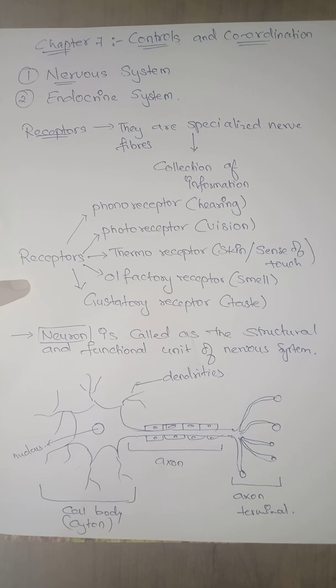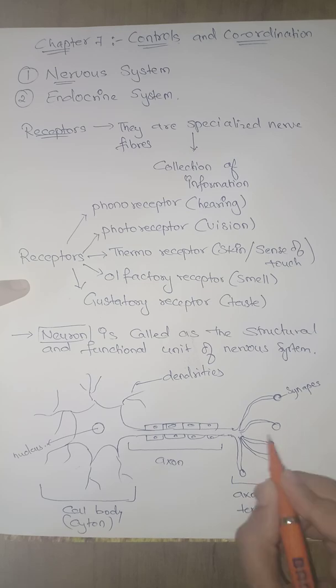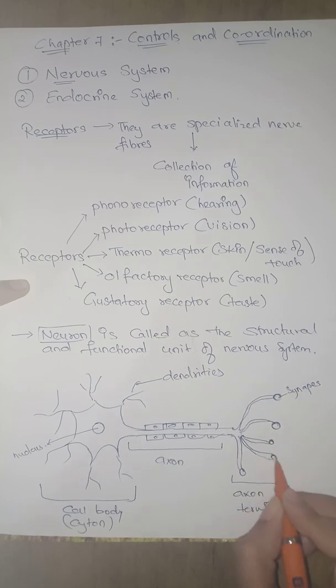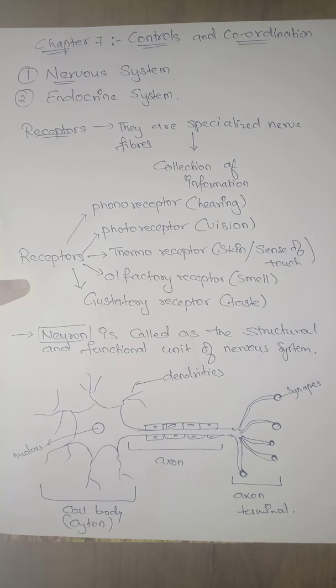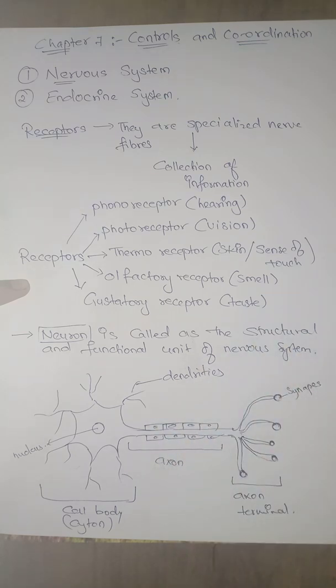Axon terminal. So this is what happens here. They have synapses. Synapses are the clefts which are here. And this synapse fuses with another neuron, and they form a synaptic cleft, so that there will be exchange of signal between two neurons.